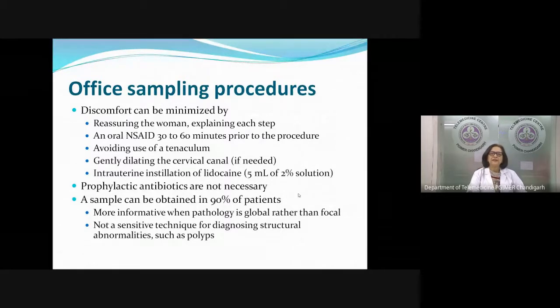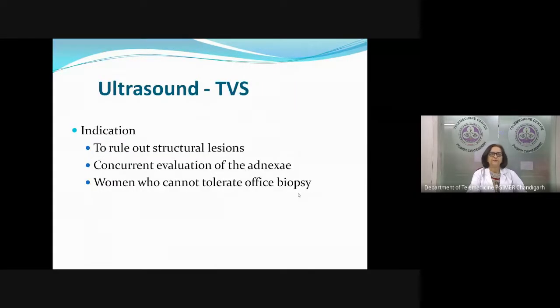So endometrial biopsy is the first line, especially in patients where we know it is a global pathology.